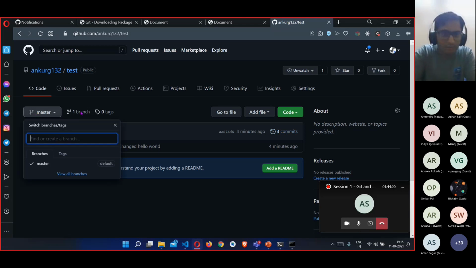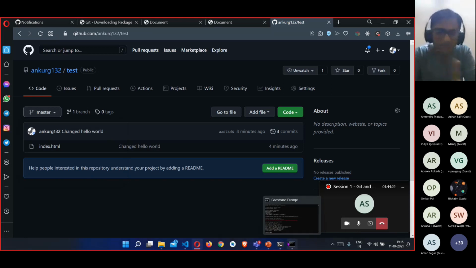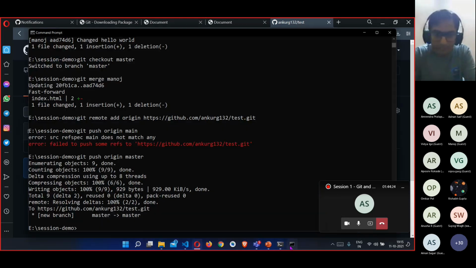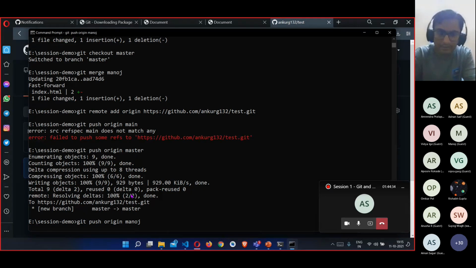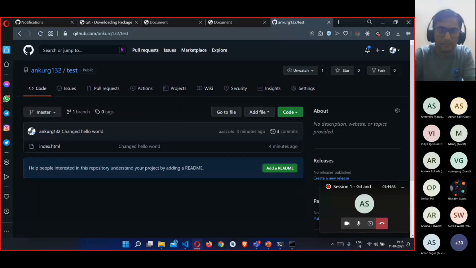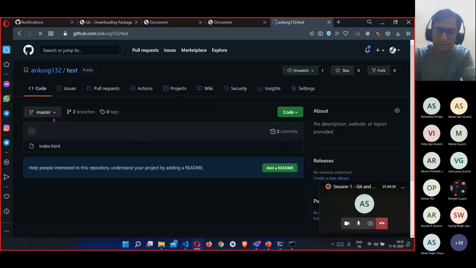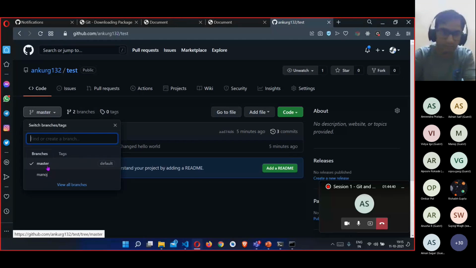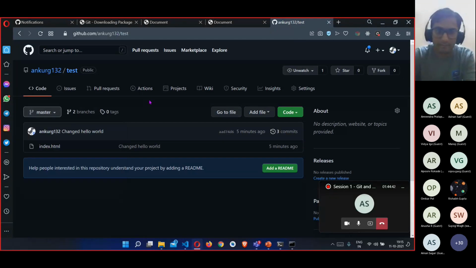I have added only one branch here. The master here refers to the master branch. I can also add other branches, such as the Manoj branch which we have created. When I refresh, I can see that branch too, like master and Manoj, and I can see all of my commits here.